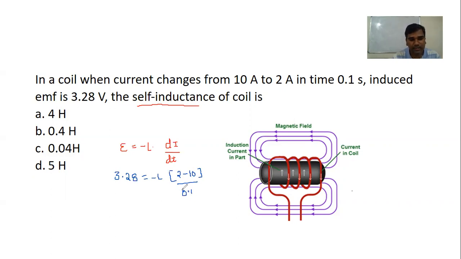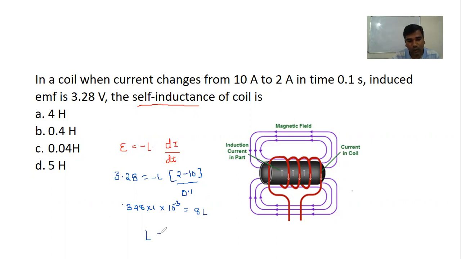Now, if I multiply this 0.1 to this side, we can write 328 into 1 into 10 power minus 3, because 2 minus 10 is minus 8, minus into minus is plus, so that is 8L.